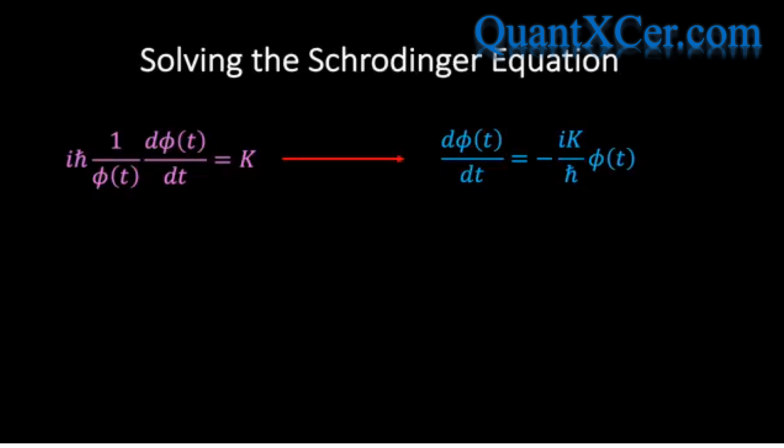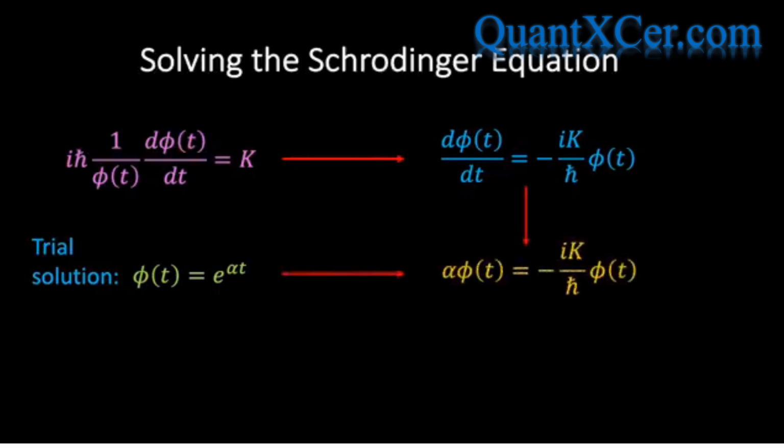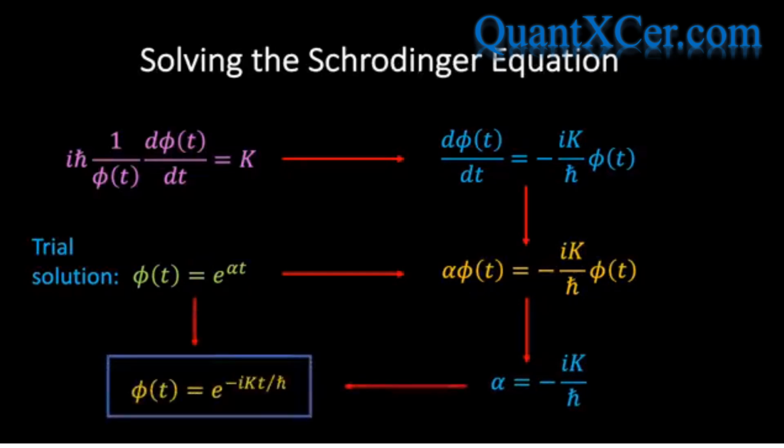Therefore, let's assume that the solution to the differential equation has the following form, where alpha is a constant that will be determined shortly. We can test whether this is indeed a solution by plugging it back into the equation, in which case we find the following expression. If we then cancel phi of t from both sides, we see that alpha equals minus i k over h bar. And so if we sub this back into our trial solution, we find that phi of t is equal to e to the minus i kt over h bar. Note that this substitution has caused the exponential to become complex, since it contains a factor of i in the exponential.